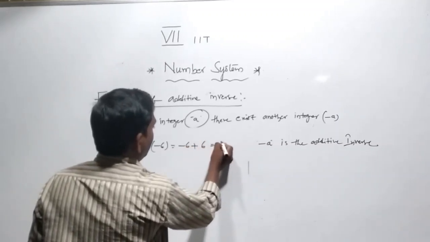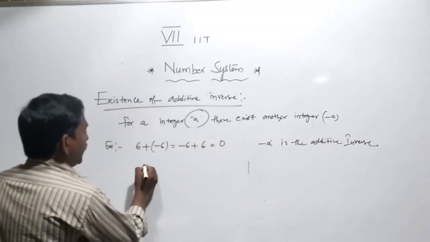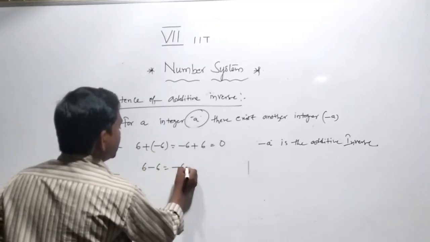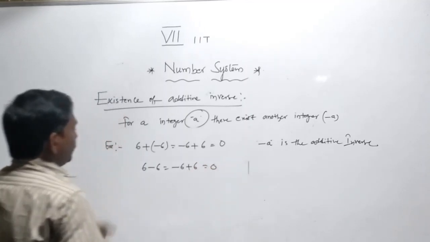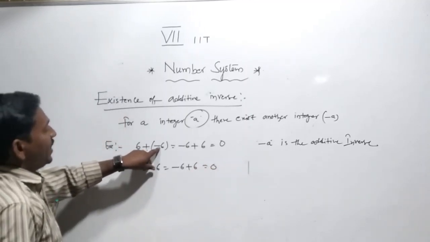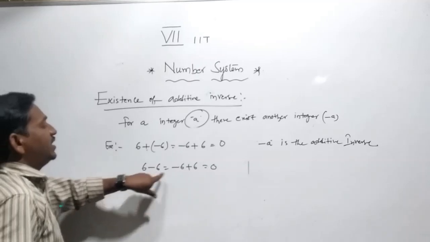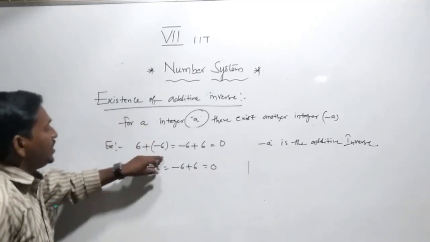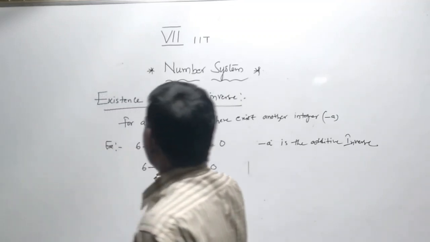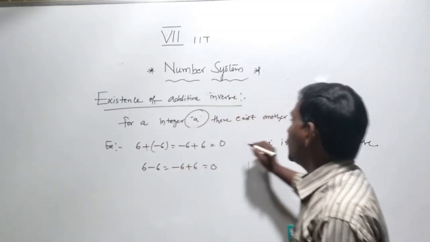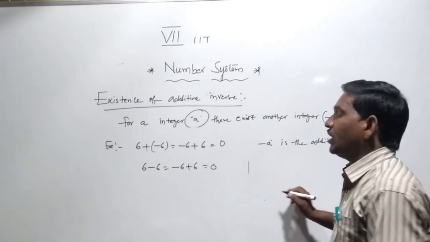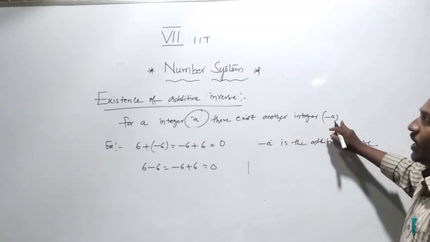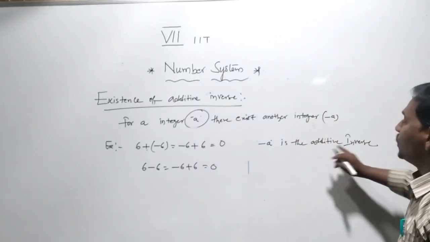Plus 6 and minus 6 are cancelled, and we get 0. So when you add the negative of an integer to the integer, you get 0 as the resultant. So for any integer a, there exists another integer minus a, and minus a is the additive inverse.